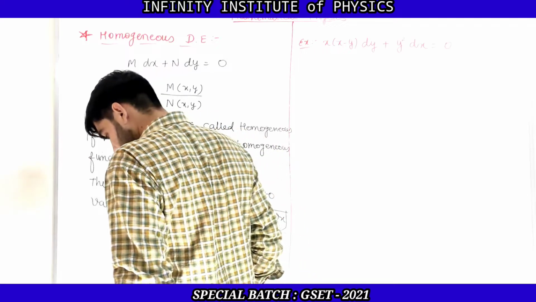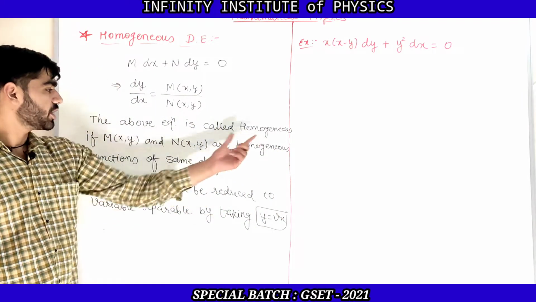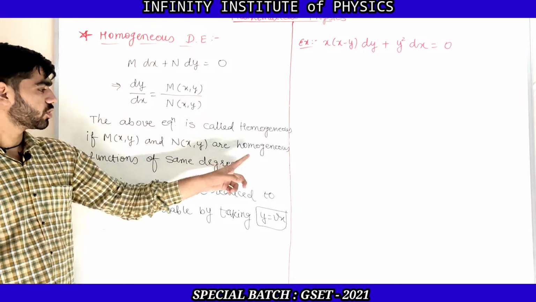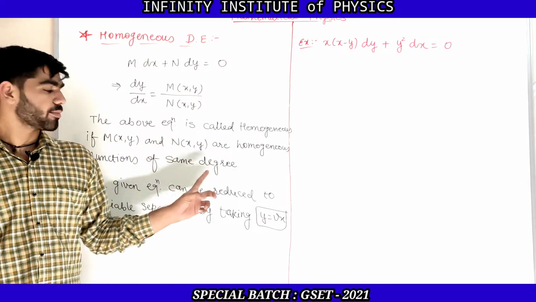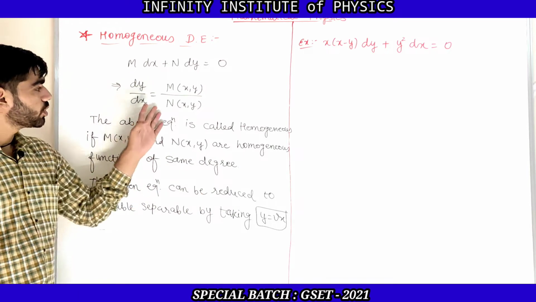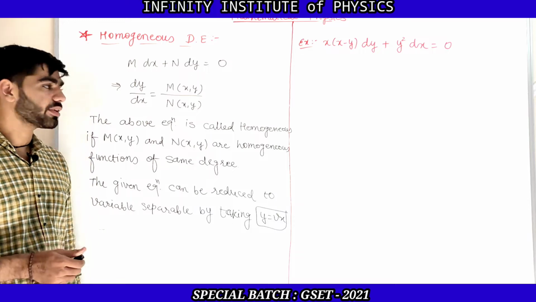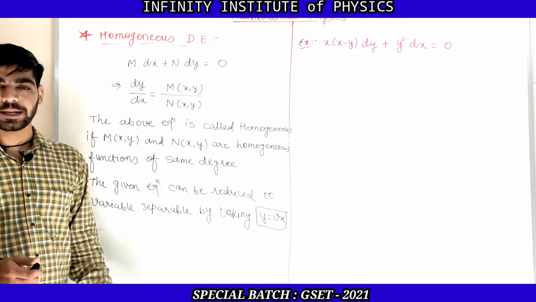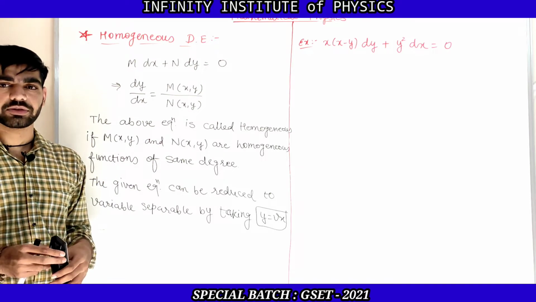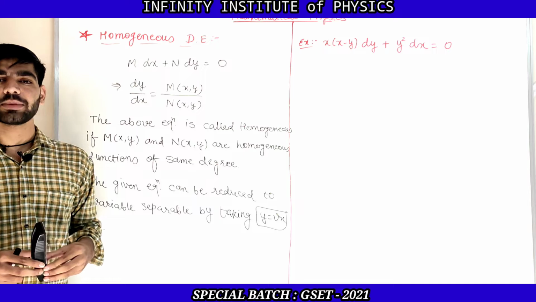So dy by dx is equal to M upon N is said to be homogeneous if M and N both are homogeneous functions and also have the same degree. Now the question is how to solve this type of equation. Whenever we have the equation dy by dx is equal to M upon N, how do we solve it? This equation can be converted into variable separable form.